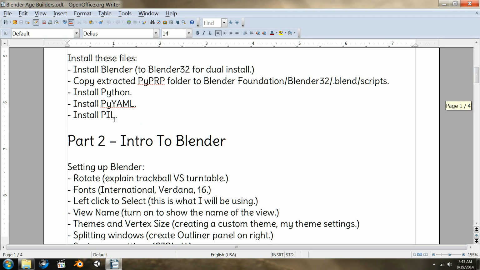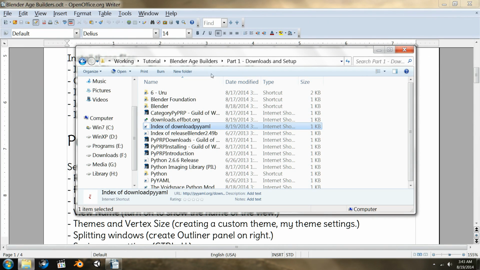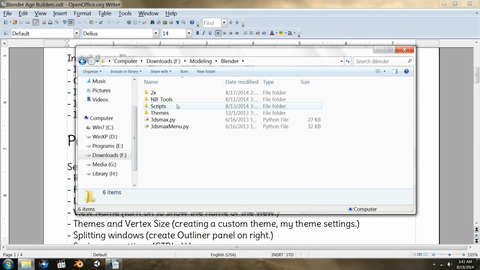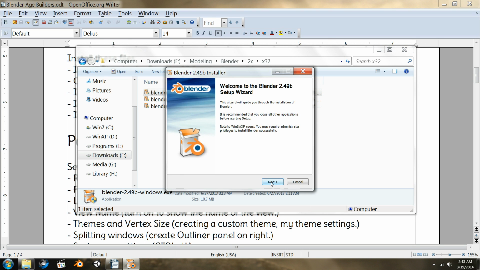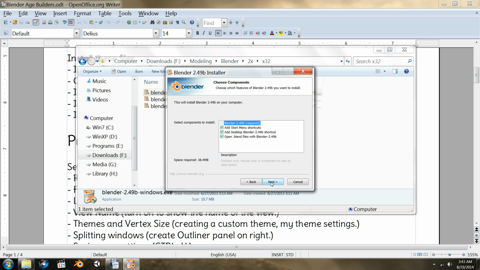Now, one little trick that I wanted to show you with Blender. So I'm going to go to where I have my download page, I believe it is. I will not go through the whole install.